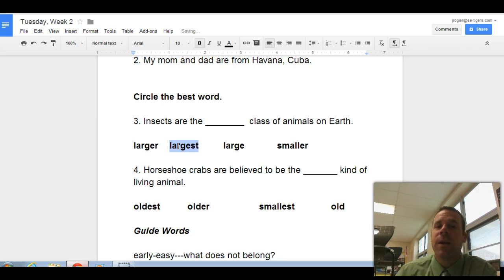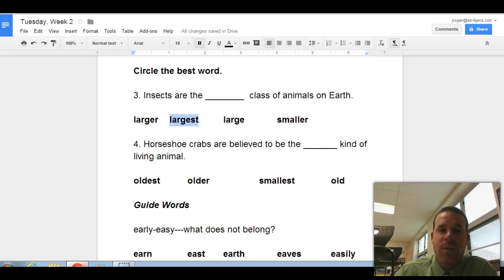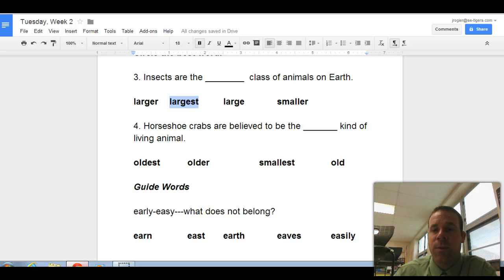If it was only insects versus humans, then it would be larger. Since it's all the class of animals, we go with largest. Same thing with number 4. Horseshoe crabs are believed to be the blank kind of living animal that will be oldest. That's in the superlative form too. You add the EST because they're the oldest kind of living animal. They're compared to all the living animals, they're the oldest.